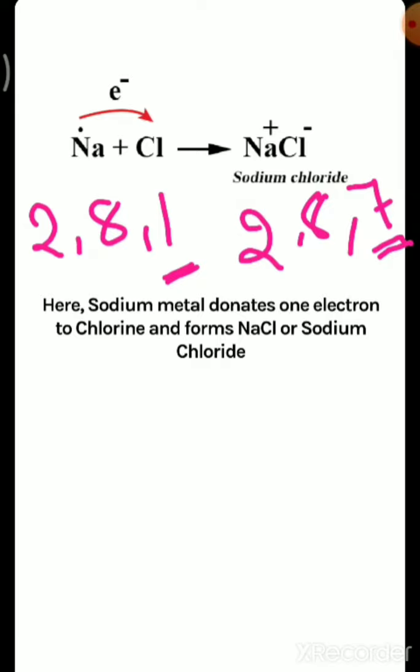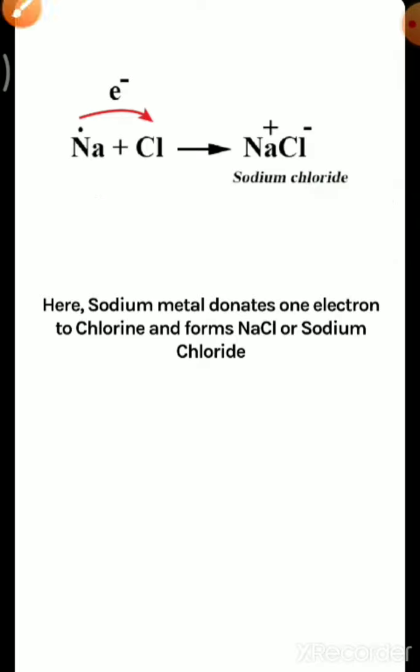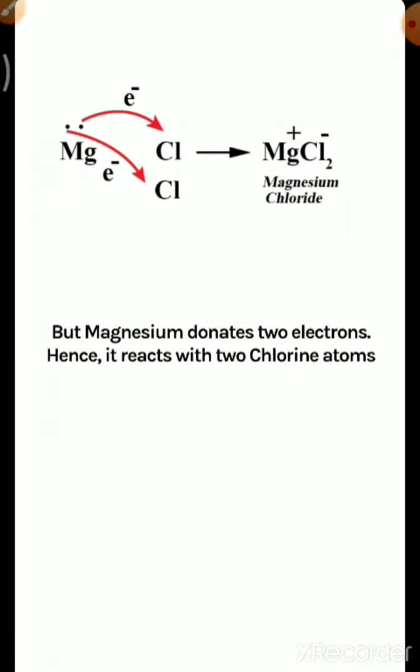So it is easier for sodium to donate one electron and for chlorine to accept one electron. So it forms NaCl or sodium chloride.